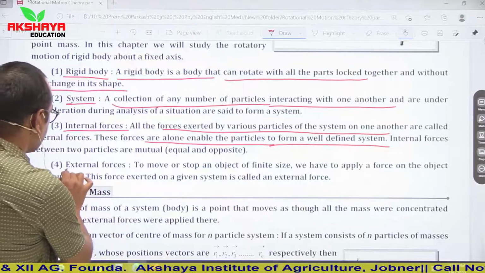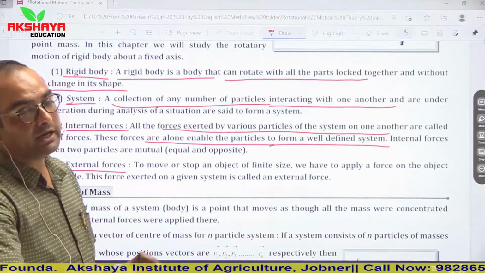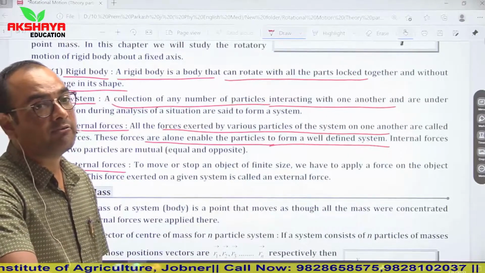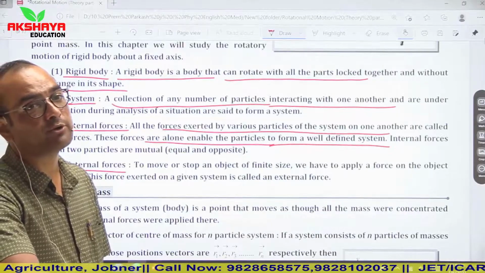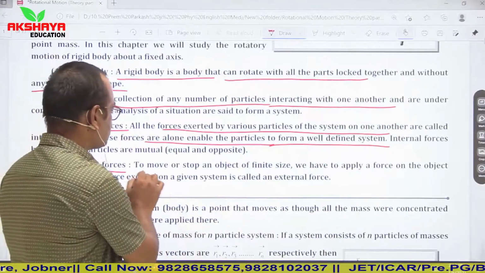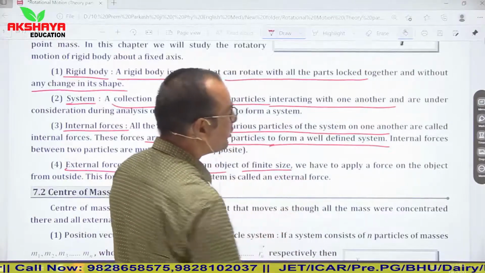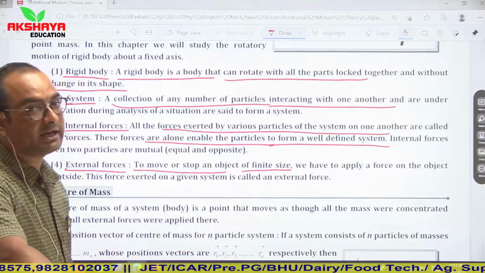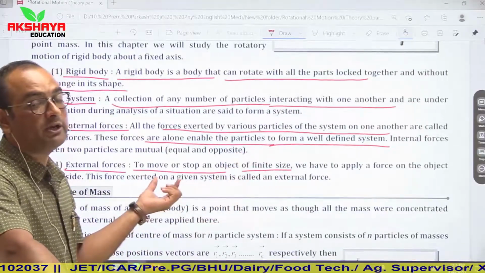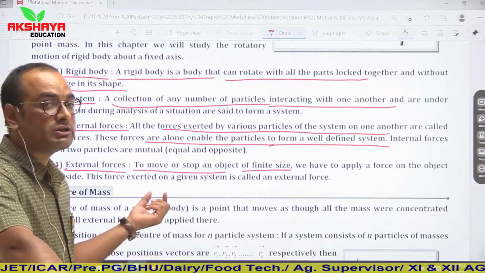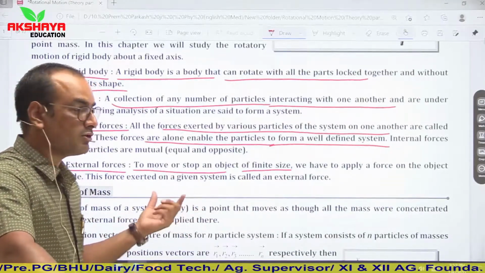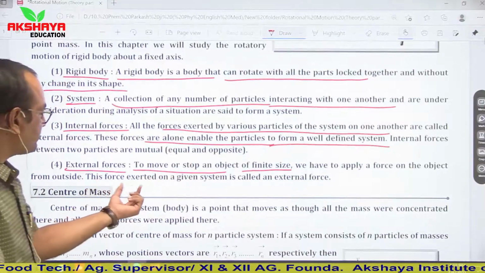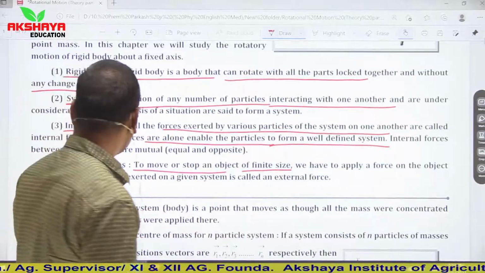Now external forces. External forces are applied to any system when we have to make a change in its motion or position. To move or stop an object of finite size, we have to apply a force on the object. Move or stop means that when any force is applied on any object or system, it causes a change in position or motion. This force exerted on a given system is called an external force.